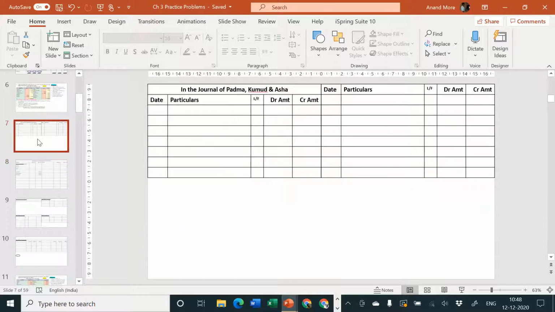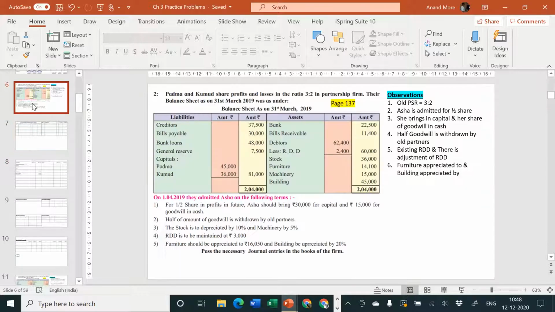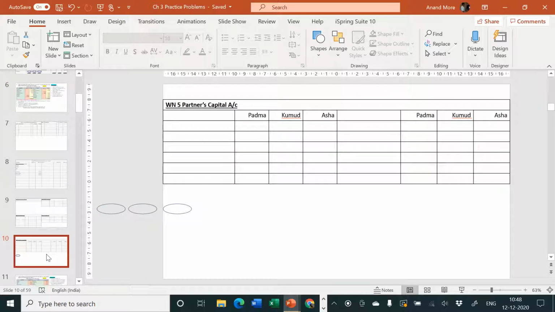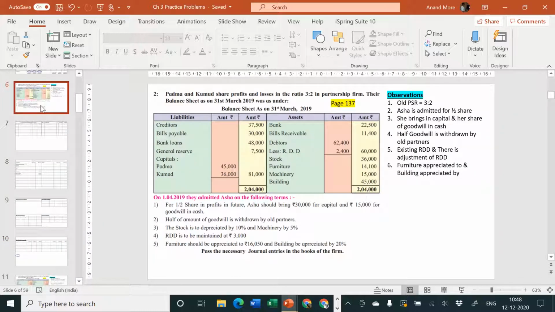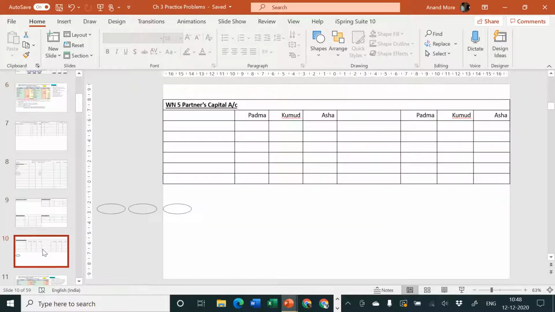So I did not touch the journal. Okay. Next one is general reserve. It should go to partners' capital account, credit side. So you are starting from the problem balance sheet and you are going to partners' capital account. That means you are going to the ledger. Sir, only posting, no journal entry? No. The name of the account in the problem balance sheet is general reserve and the name of the ledger account in which you are going to post is partners' capital account. So the name of the account is changing. That means you must go for passing the journal entry first.